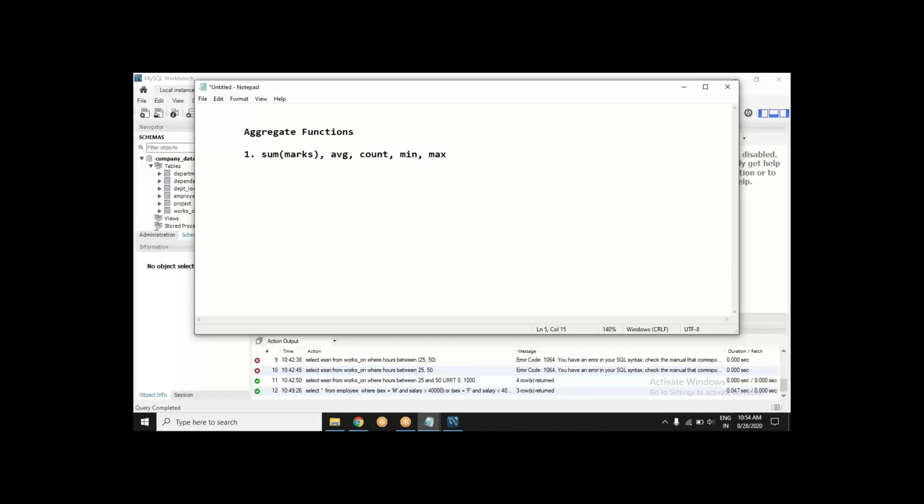Say I want to see the total of marks. So it is SUM in parentheses. A function will always be represented by parentheses, something common to all programming languages. A function always has parentheses, and within the parentheses there will be your argument. You want to see the total of marks, the average of sales, maybe the count of SSN, how many people there are, the minimum of salary, and so on.